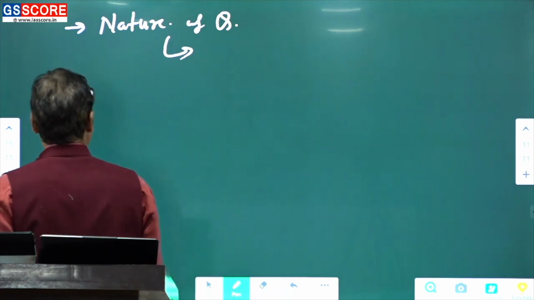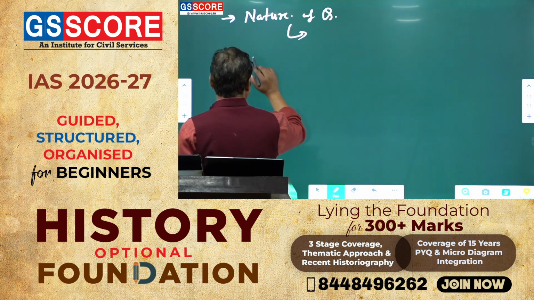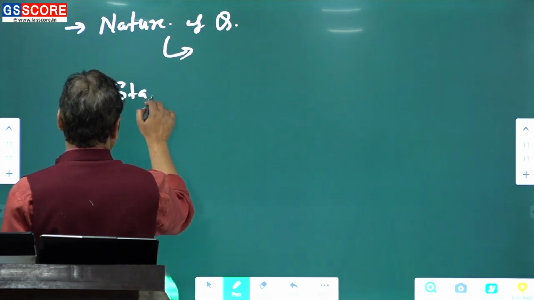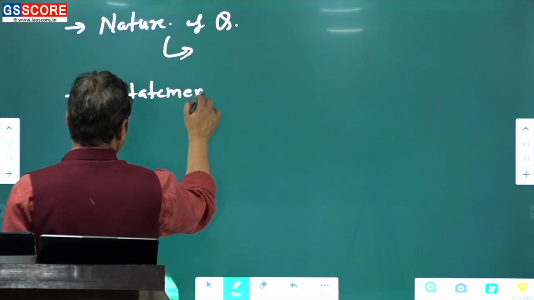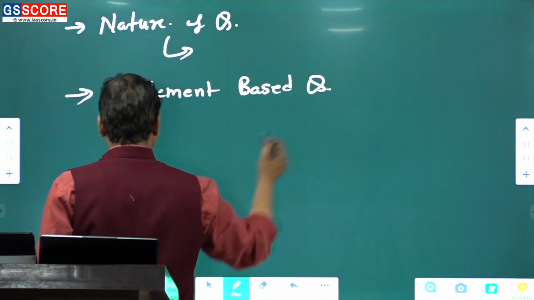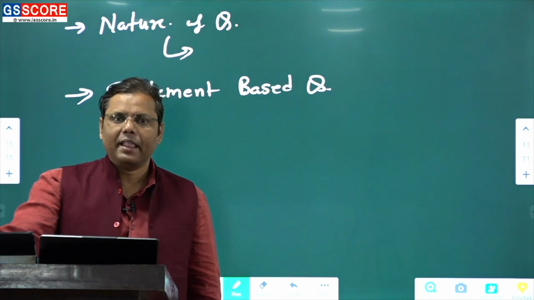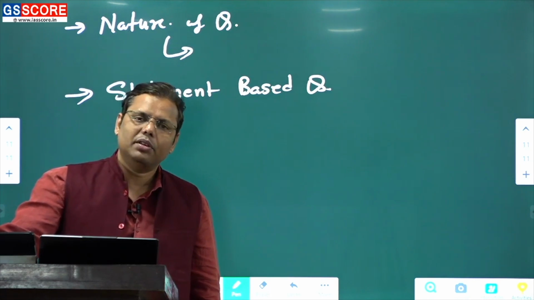Another thing in world history that you have to keep in mind, which is very much applicable in modern India also, is the statement-based question. Most of the questions in world history have been asked to you in terms of statements.